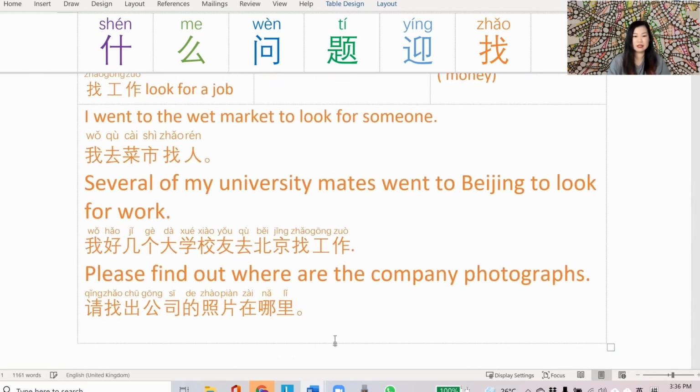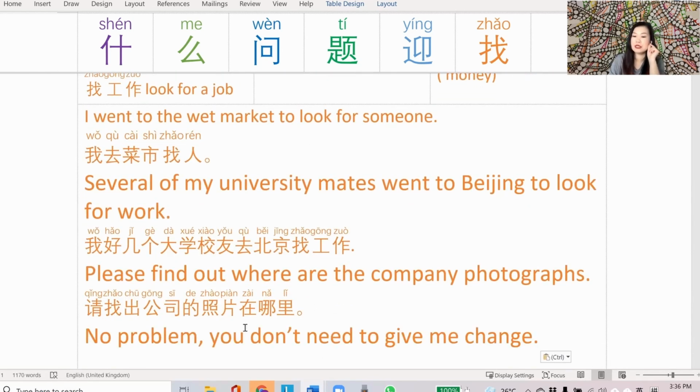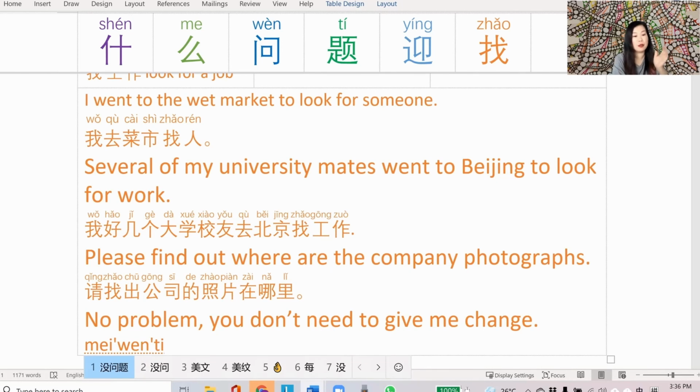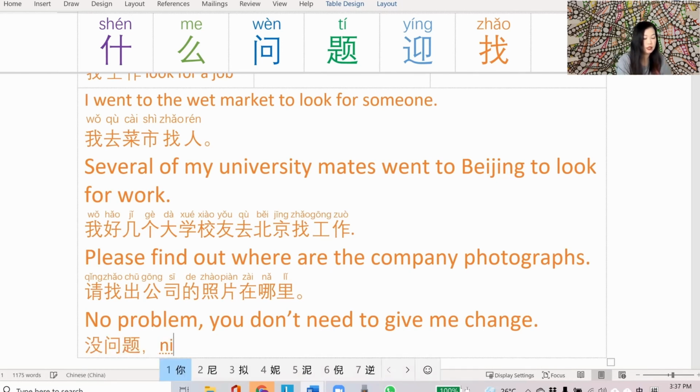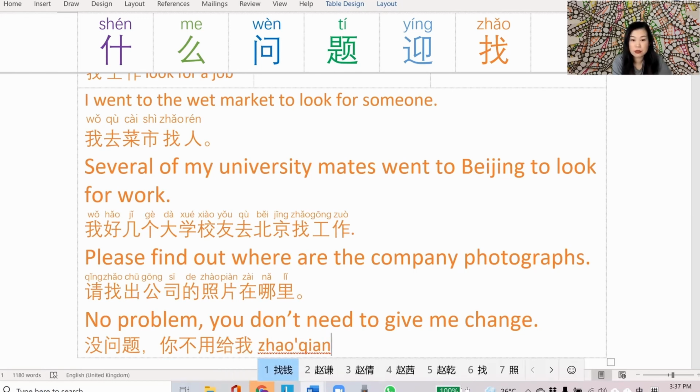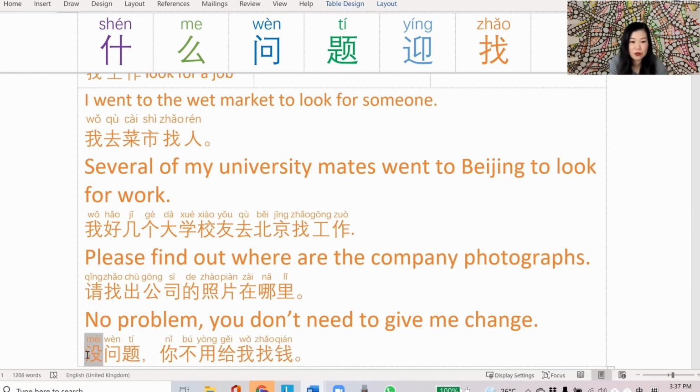Okay, one more sentence. Here's a pretty simple sentence, something we may say when we don't need the change. So how would we say that in 中文? No problem is 没问题. You don't need, 你不用, to give me what? 找钱. Okay, let's read that. 没问题，你不用给我找钱.